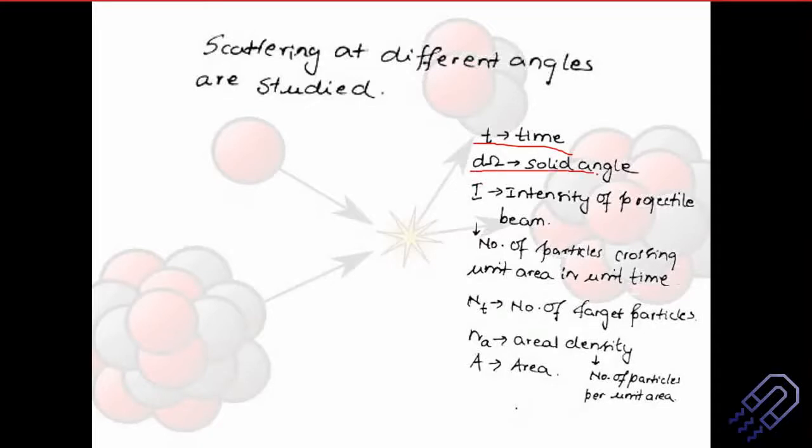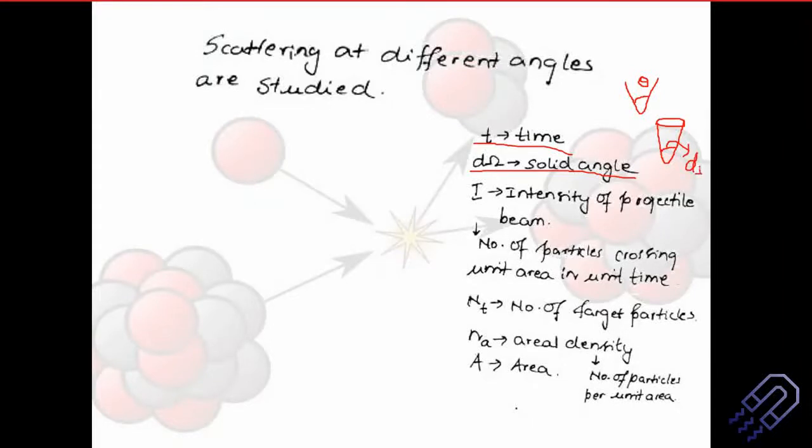Next is solid angle. If you consider a cone, you basically have a solid angle here, because in a two-dimensional picture, the angle is nothing but theta, right. But when we consider a cone, we are having a three-dimensional picture. Let's say we have an ice cream cone, and the angle that it subtends, okay. This is a two-dimensional image, but try to understand this from a three-dimensional picture of an ice cream cone. We basically have this angle, which is the d omega angle. This is what is called the solid angle.